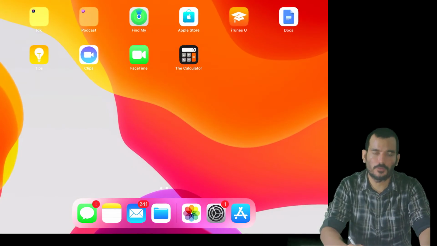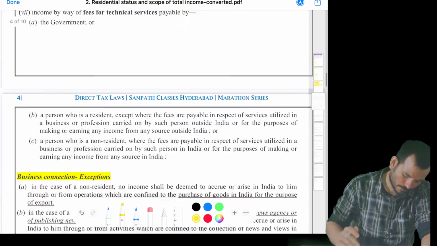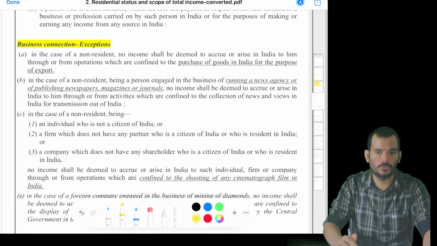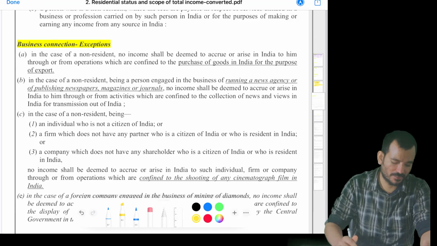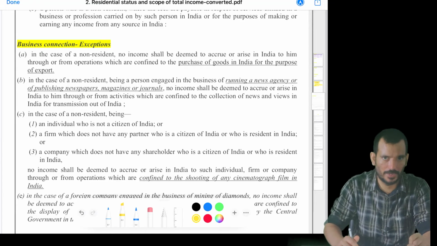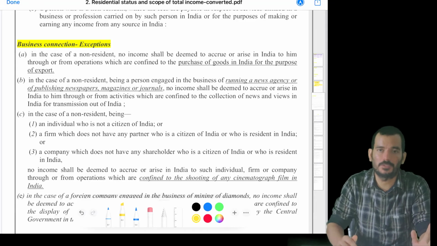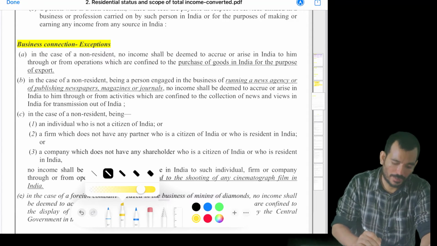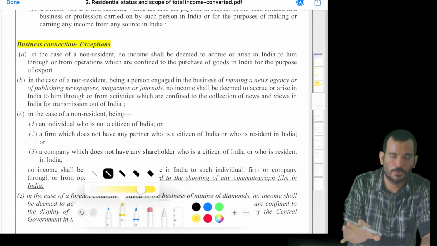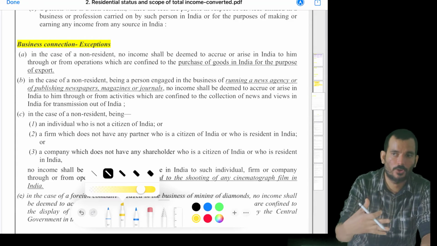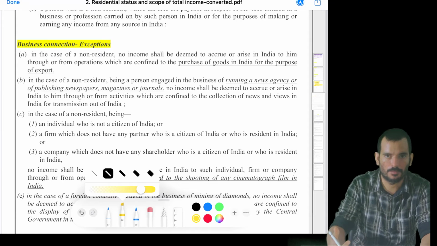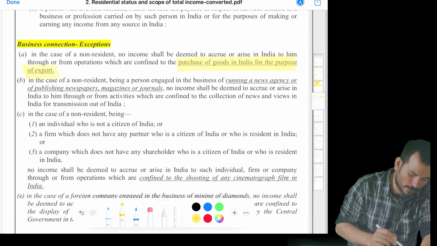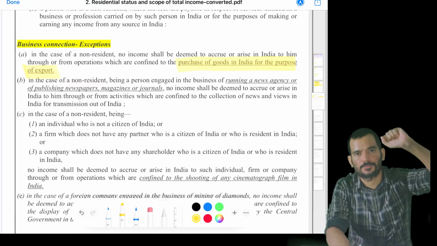Okay, so this is our section 9. As I just told you, if the department is successful in establishing that there is a business connection, it is always taxable in India. But we need to understand that not everything is a business connection. There are certain conditions, I'll explain here. Whatever I have underlined is more important. You need to produce these words in the examination. We cannot write the way I'm telling you in layman's language. Purchase of goods in India for the purpose of export. Okay, there is a non-resident person.